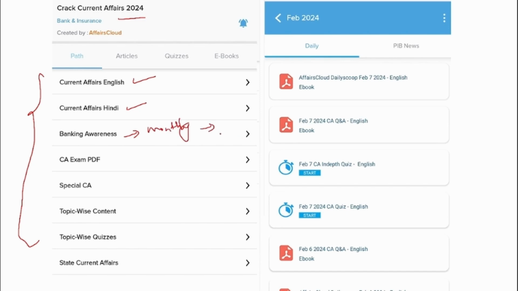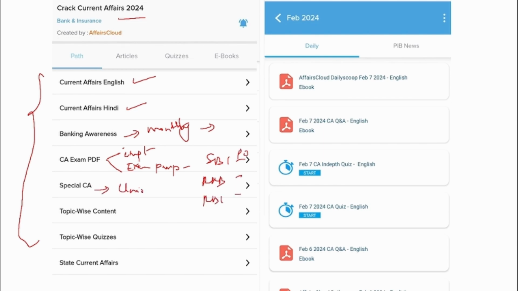So this PDF will contain the banking and the finance news of that respective month. And current affairs exam PDF will have two categories. One is that most important news of that particular month will be uploaded in this current affairs exam PDF, and also exam perspective PDF will also be uploaded. If you see for SBI PO, RRB or RBI, in all these,